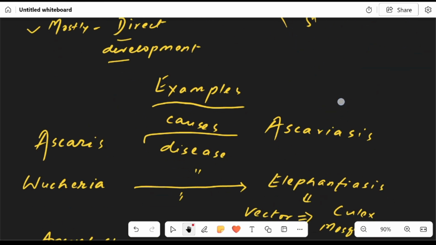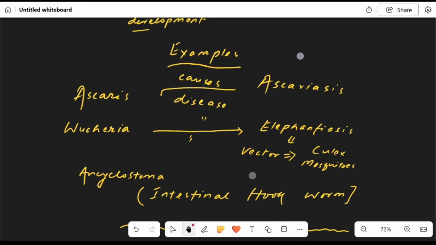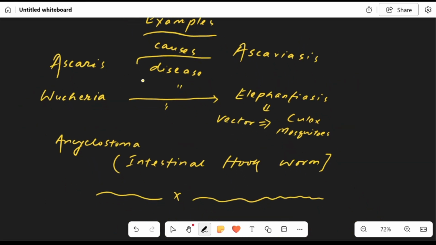So what are the examples here? Ascaris causes the disease ascariasis. Wuchereria causes the disease elephantiasis. Here the vector is the Culex mosquito. And Ancylostoma is also known as the intestinal hookworm. So Ascaris, an example of Aschelminthes, causes ascariasis. Wuchereria causes elephantiasis, where the vector is the Culex mosquito, and Ancylostoma is the intestinal hookworm.